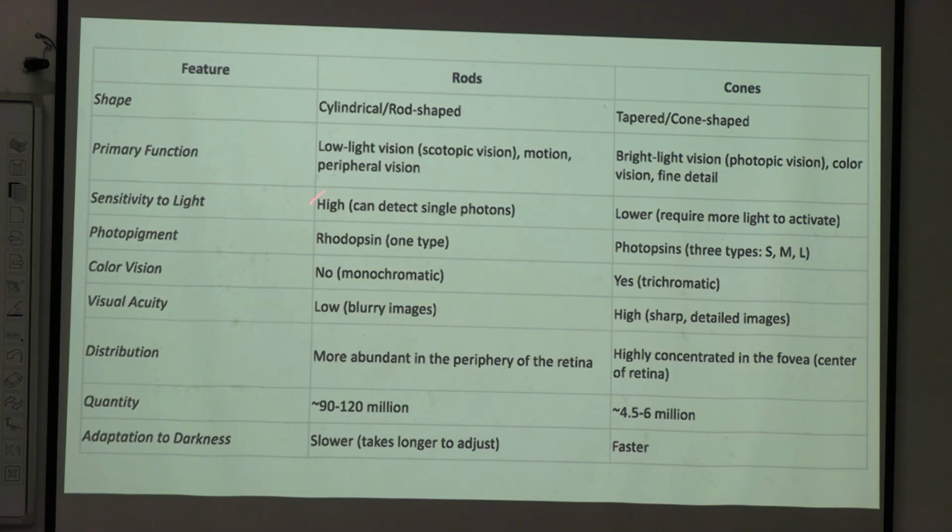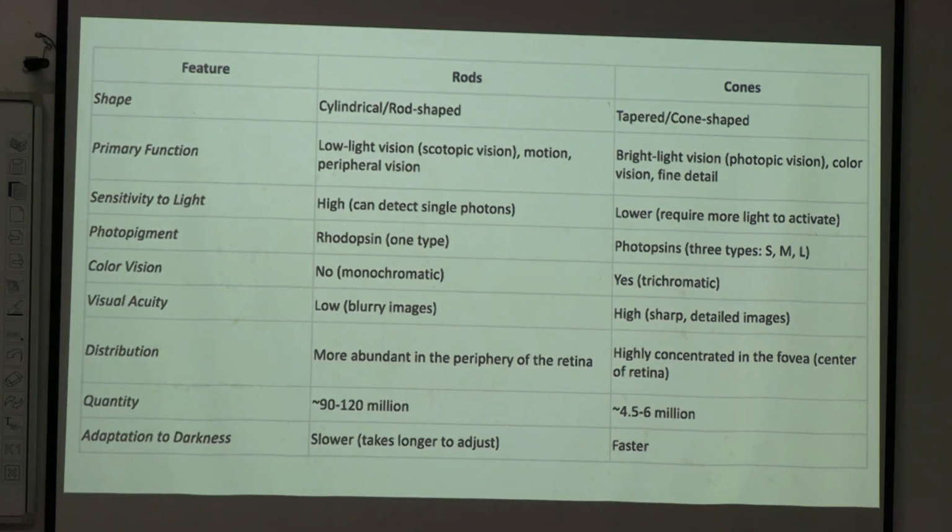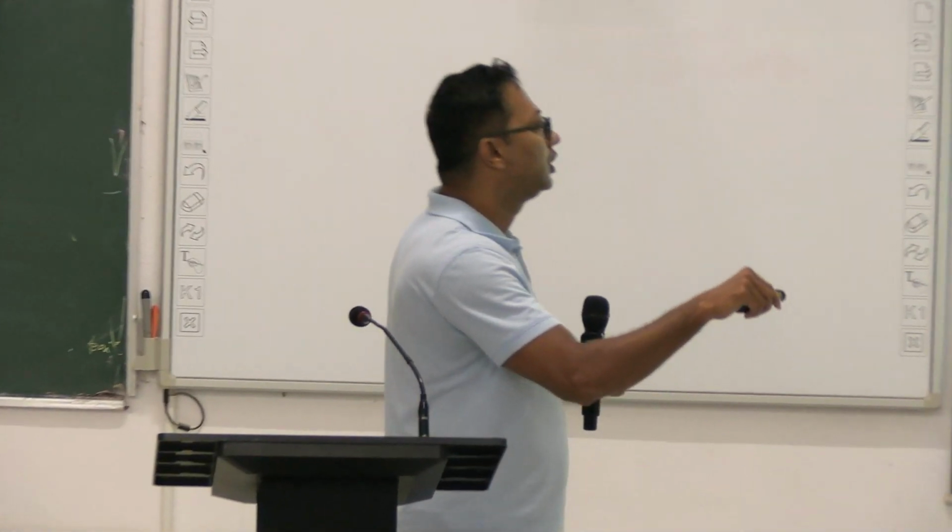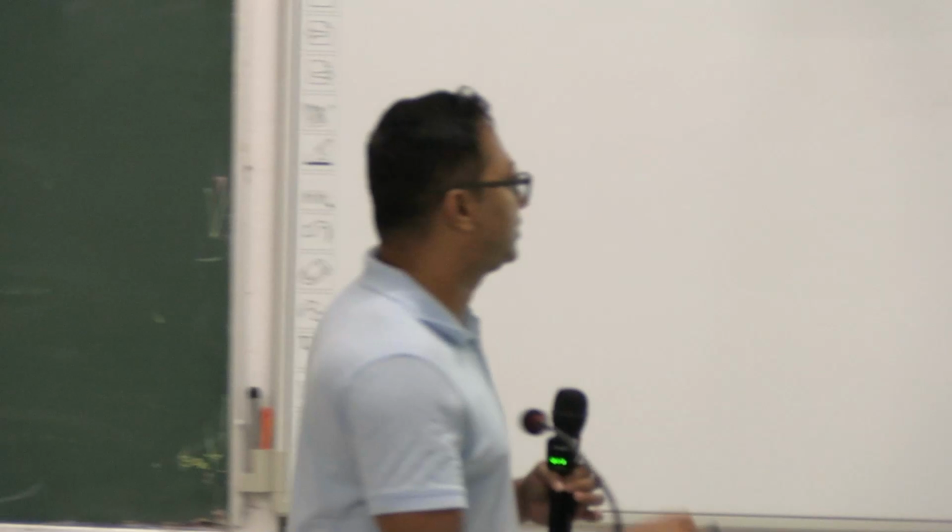Sensitivity: rods can detect single photons because sensitivity is very high; for cones sensitivity is very low, more light is required to activate them. Photopigment: rods have rhodopsin, one type; cones have photopsin or conopsin, with three different types, RGB, sensitive to short, medium, and long wavelengths of light.